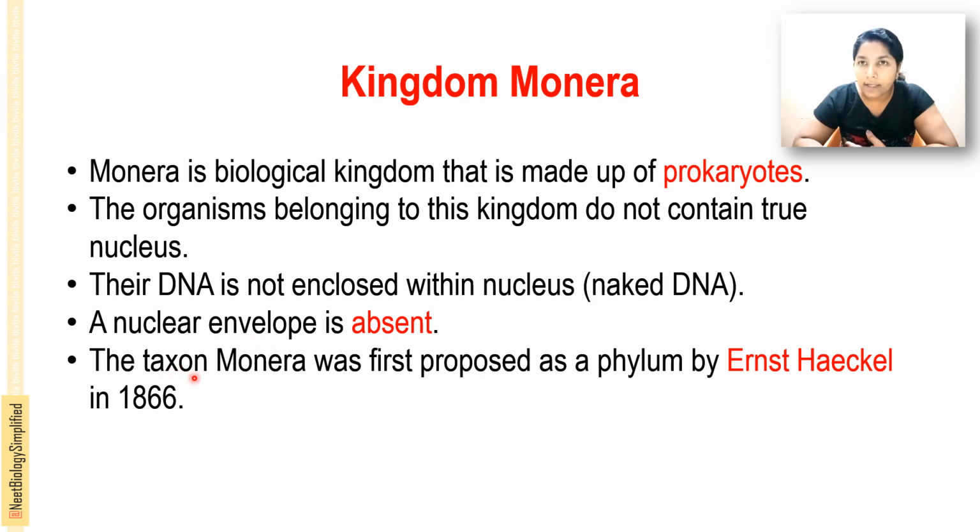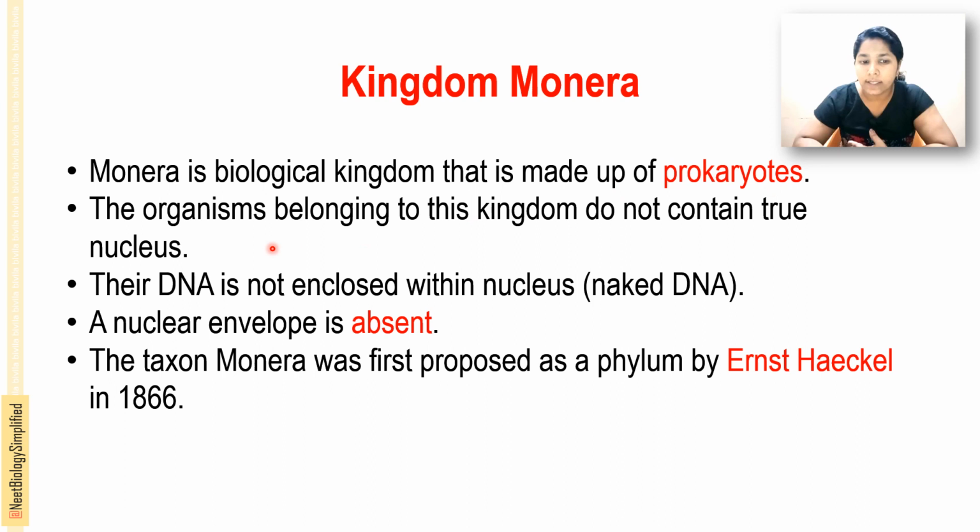The taxon Monera was first proposed as a phylum by Ernst Haeckel in the year 1866. He was the first person who proposed this taxon Monera as a phylum. So Monera is a biological kingdom made up of prokaryotes. Pro means false, no or absent, and karyo means nucleus.